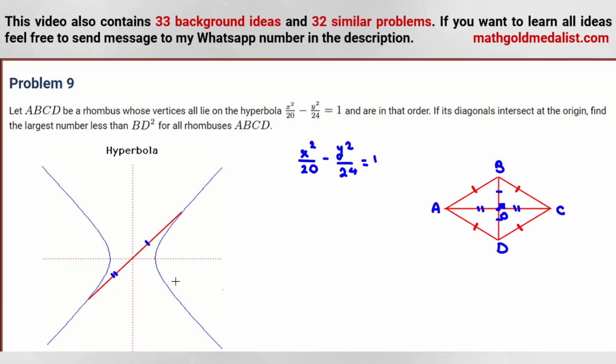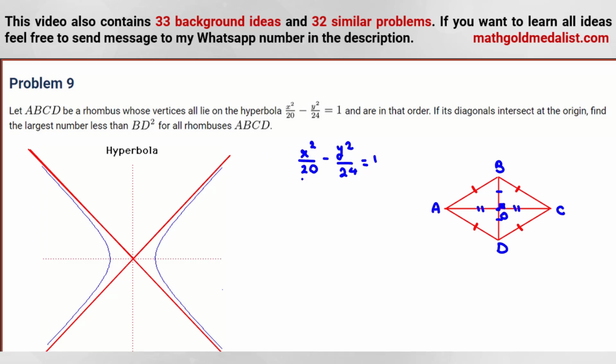Under what condition does it intersect? For each hyperbola, we can draw two lines like this. We call them oblique asymptotes: the hyperbola approaches these two lines. I want to find the equations of these two lines. At infinity, for large x and y, the hyperbola approaches these lines.